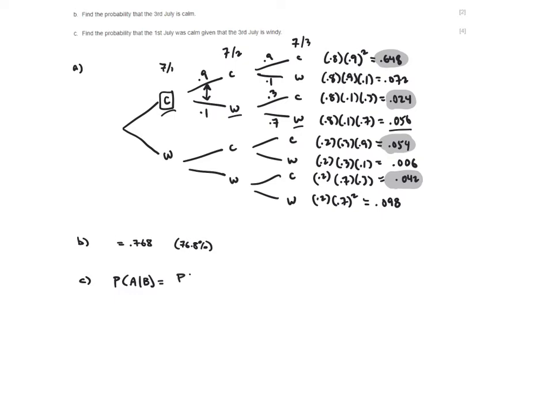Remember that that's the probability that both happen over the probability of the latter event. Okay, so for A, I'm going to define A as July 1st is calm, July 1 calm, and B as July 3rd windy.